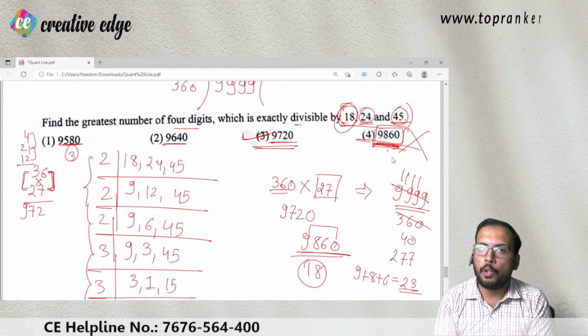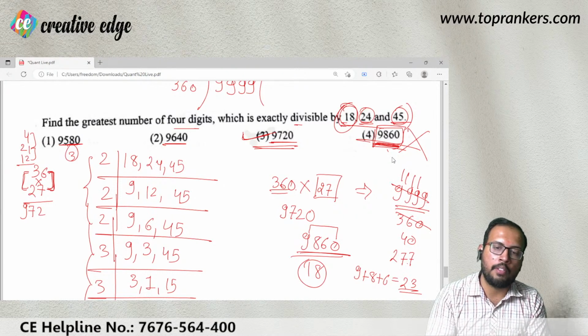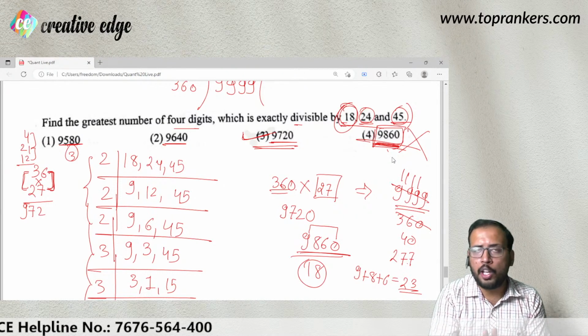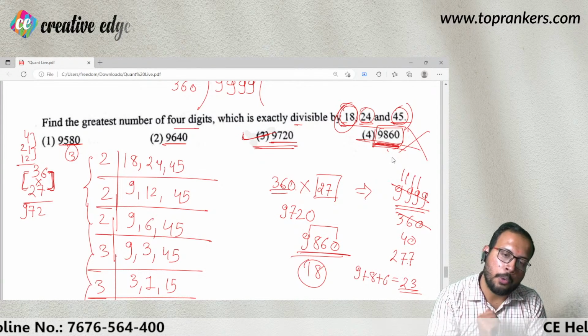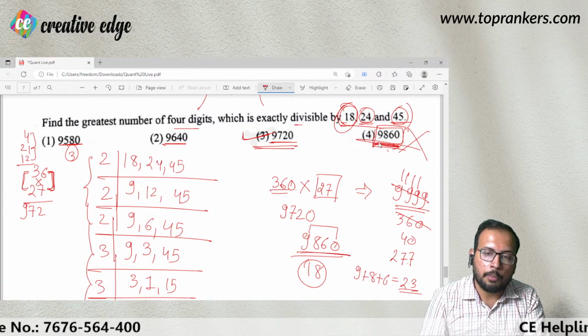Now you don't even need to check for 24 and 45. However, they are not divisible, but even if they are, you should not be worrying about that. तो पहला ऑप्शन तो डिस्कार्ड हो गया. ठीक है, सबसे पहले आपने इसको डिस्कार्ड किया.